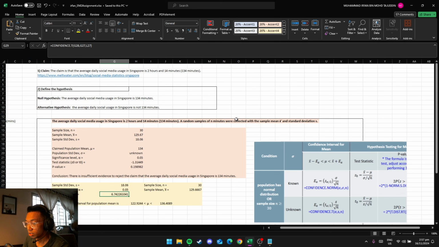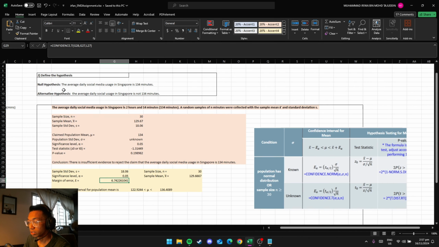So, identify the claim. The claim is that the average daily social media usage in Singapore is about 134 minutes. Second is to define the hypothesis. The null hypothesis is that the average social media usage in Singapore is 134 minutes. And the alternative hypothesis is that the daily average usage in Singapore is not 134. I would say it's "not" because the article never directly states the alternative hypothesis.